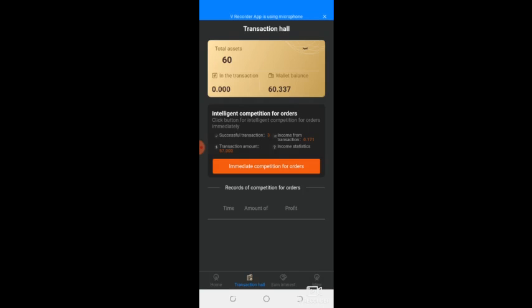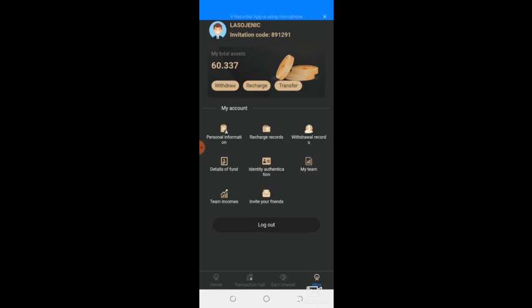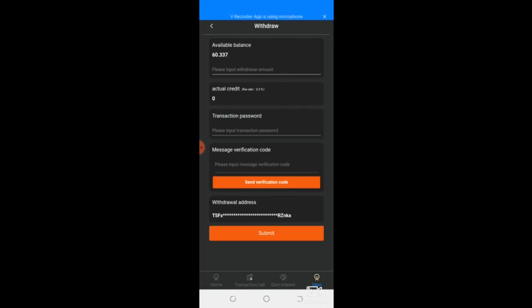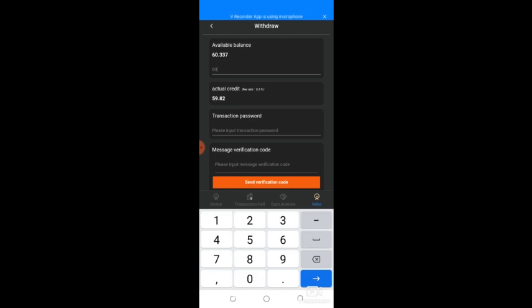So now for you to withdraw, you click on mine again, then you click on withdraw here. You must have set your transaction password and your withdrawal address. So you now input the amount you want to withdraw here. Let me type in 60.3. I want a whole number in my wallet address, 60.1. Okay, let me make it 60.2. So with this, I'm going to get 60.01 in my wallet address.